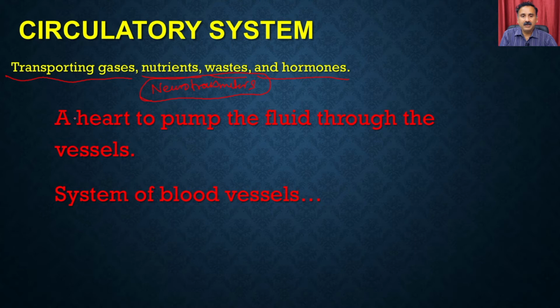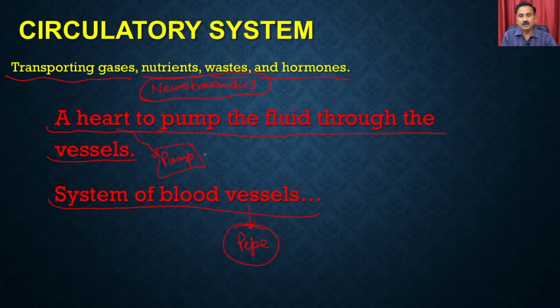So remember that when you want to do this in your home, right? For example, if you want to circulate the water into the home, what you do is you take up the water, and then you pump that water into the water tank, right? Similar to that, in the human body also, you require a pump. So you require a heart, which is a pump, so that you can circulate the fluid throughout the body. And then you also require a system of blood vessels. So blood vessels are going to mimic the pipe through which you throw the water in your home, and the heart is going to function as the pump.